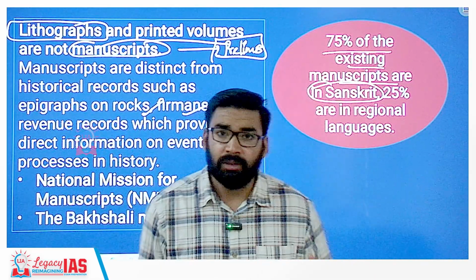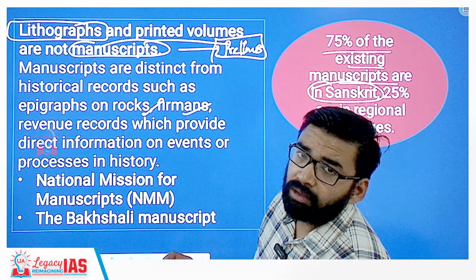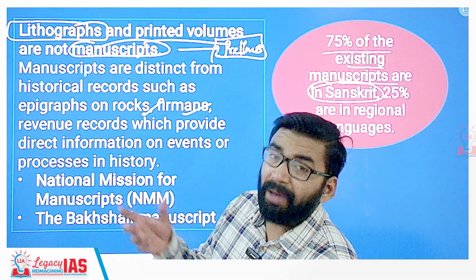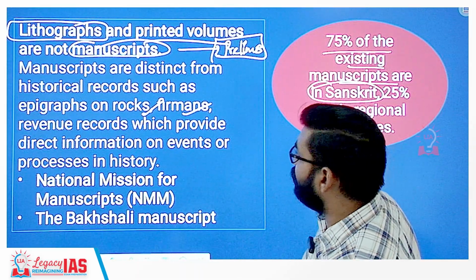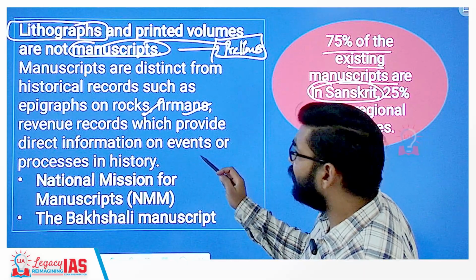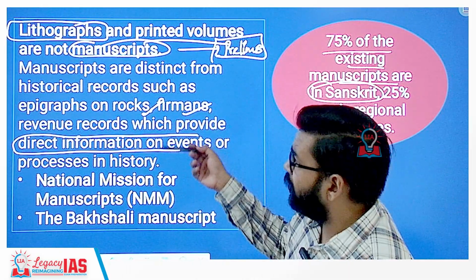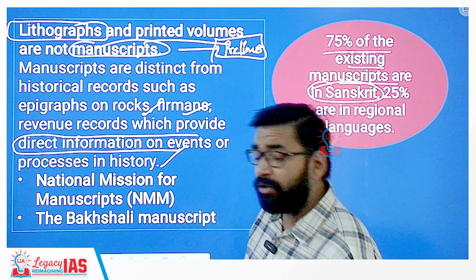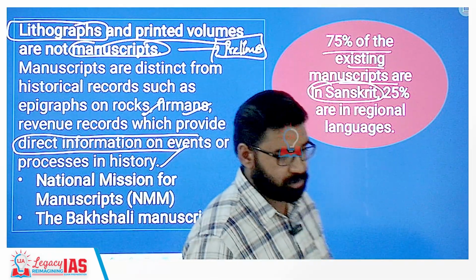Getting my point? Most of the manuscripts you will find are on leaves, clear, and some palm leaves and paper also, some metals also, clear? So remember this thing: historical records provide direct information on events in history, but manuscripts also provide different other cultural information, clear?